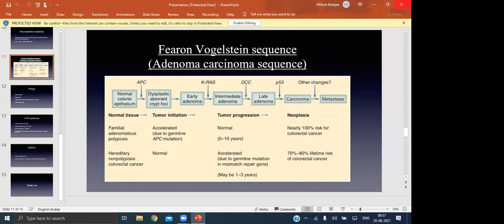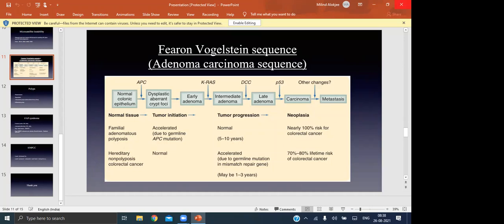Something regarding that I wanted to know. And secondly, can you tell me in short what you understand by the adenoma carcinoma sequence? You have already described that, but I want some points regarding that.